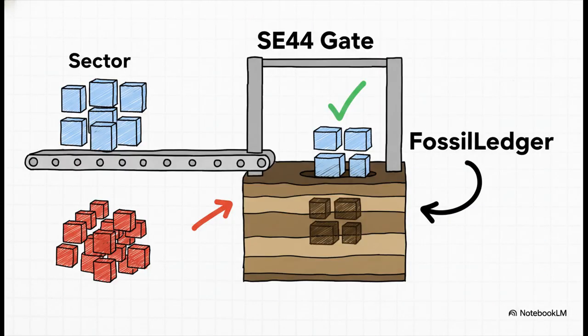The critical detail is right here in the code, inside this attempt record function. Before it even thinks about saving a snapshot of a world sector, it runs that sector's data through the SE44 gate. Only states that pass the governance check are actually recorded. This makes sure that the history itself is pure and has never, ever contained an illegal state.